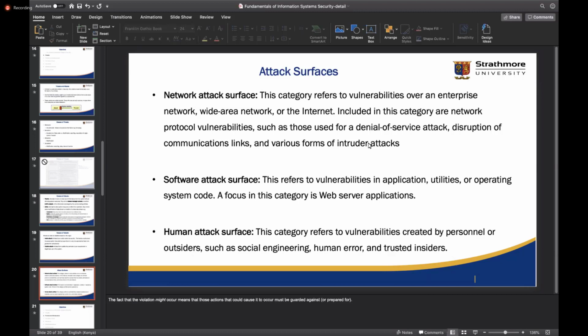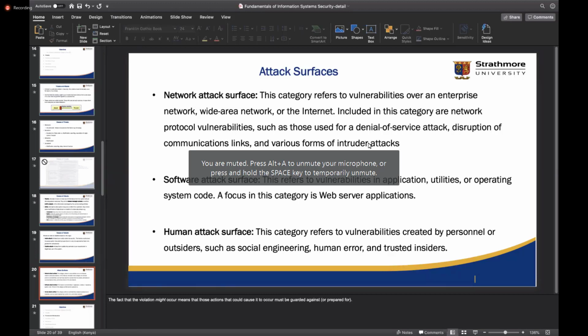So we have 3 surfaces. We could easily have 4. We can have the network surface, we can have the application surface, we can have the human surface, and we can have the hardware surface as well.